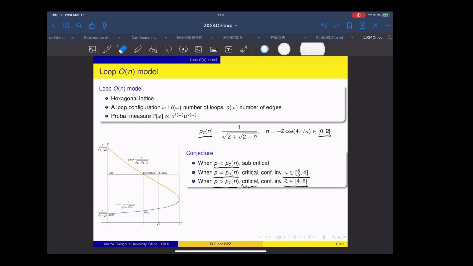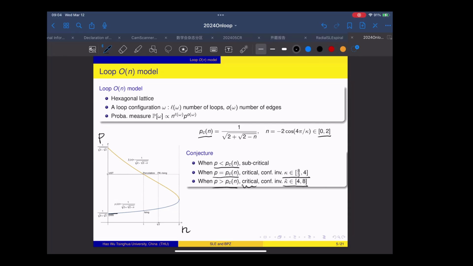On the left-hand side, we see the phase diagram of this model, which combines many famous models that we have heard of. The horizontal axis is the n parameter, and the vertical axis is the p parameter.